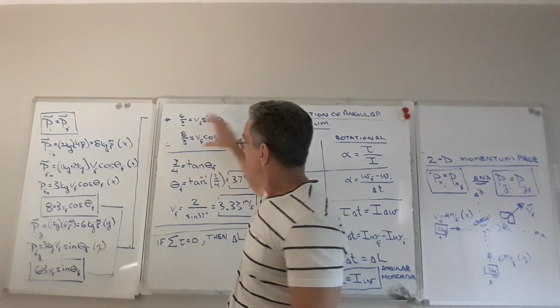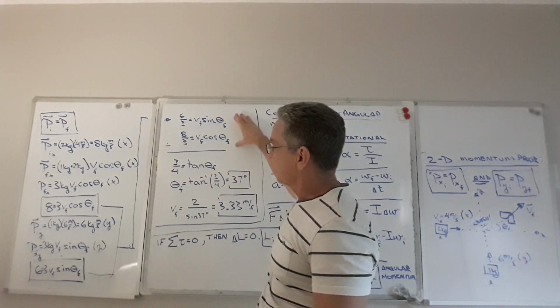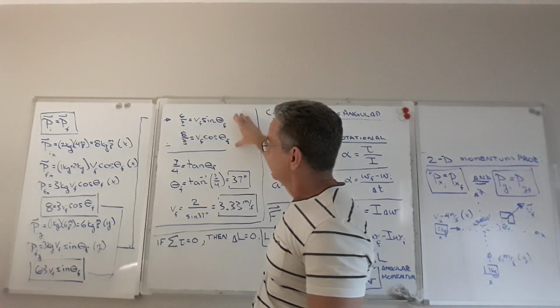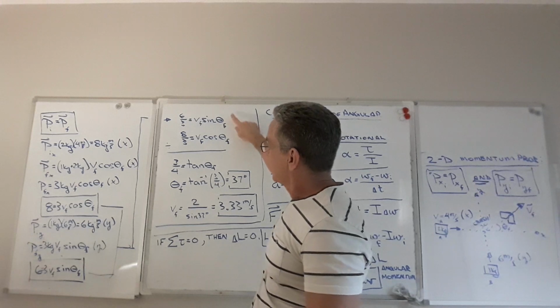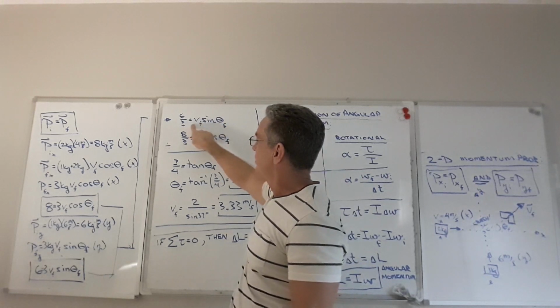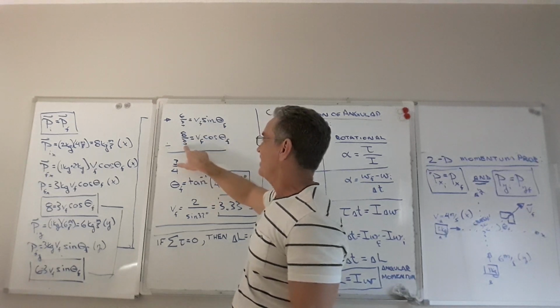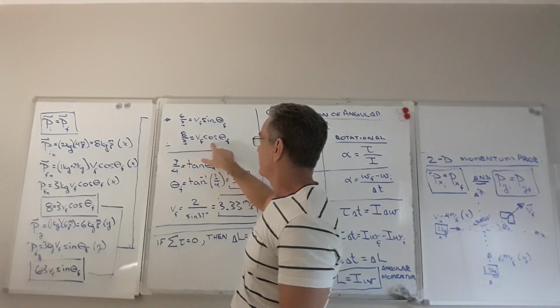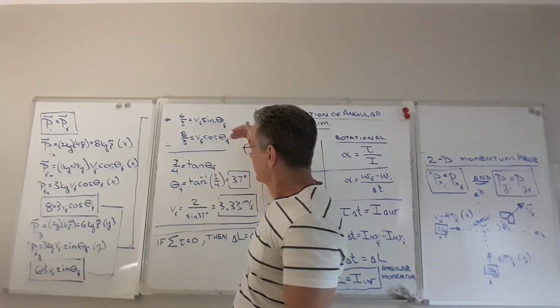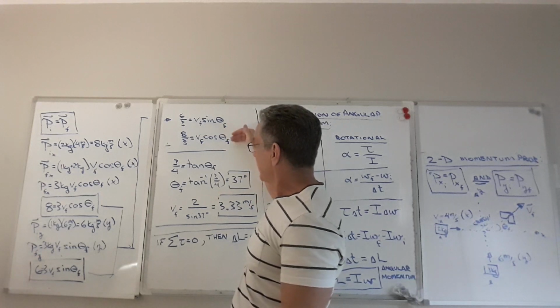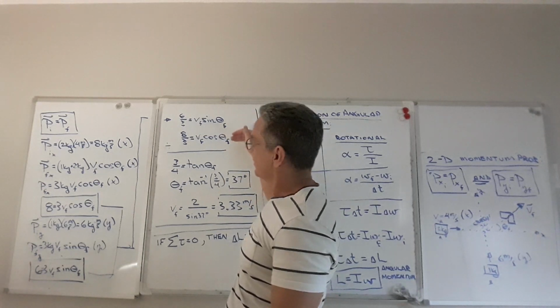So now I brought both of those equations over here. I've divided through by 3 on both sides. And I've got basically 2 is equal to v final sine theta, and 8/3 is equal to v final cosine theta. Now I'm going to divide this equation by this. Remember, this is a true statement and this is a true statement.